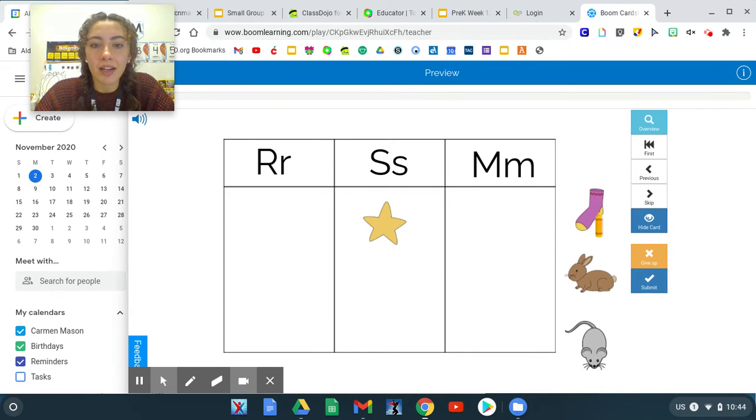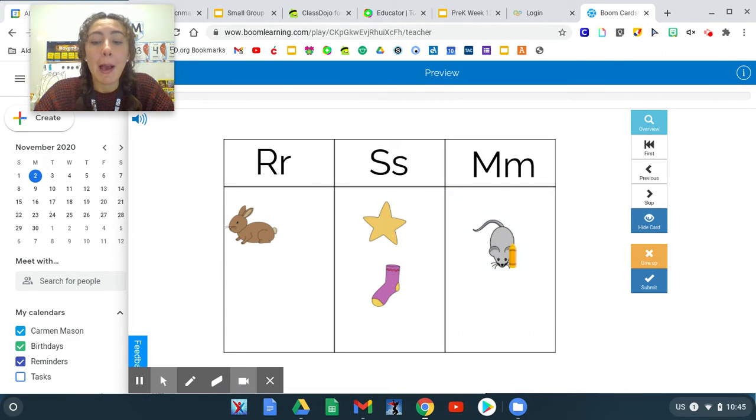A sock. Does sock start with s, or m? Sock starts with S. Rabbit. Is it a rabbit, a sabbit, or a mabbit? It's a rabbit. And our last picture is a mouse. Does mouse start with R, S, or M? It starts with M. Mouse.